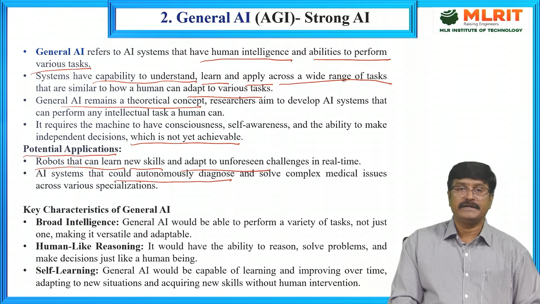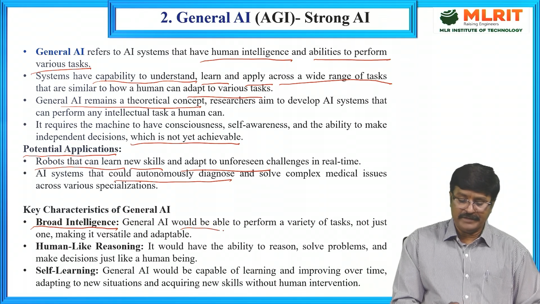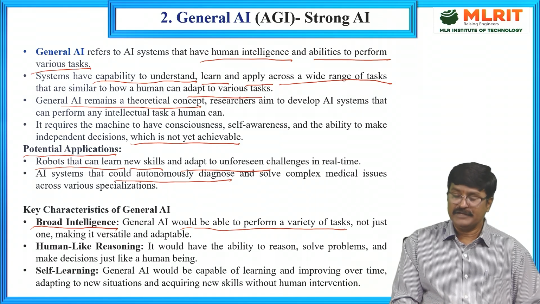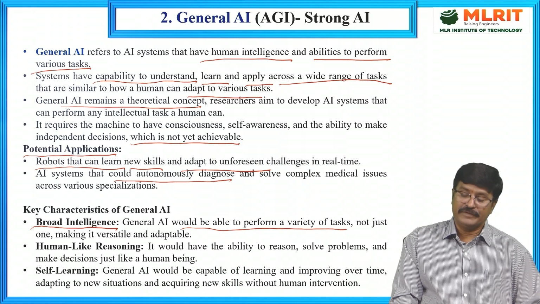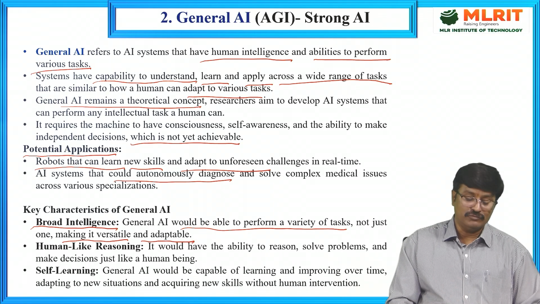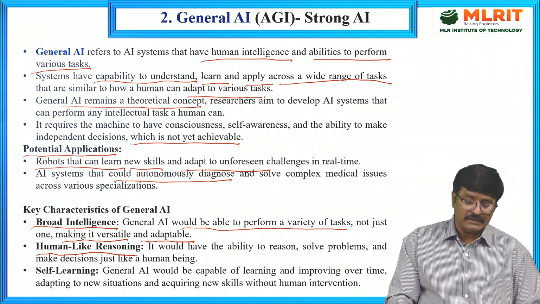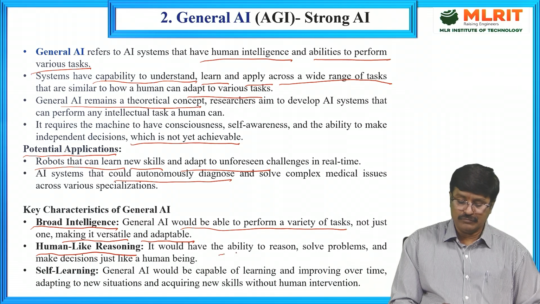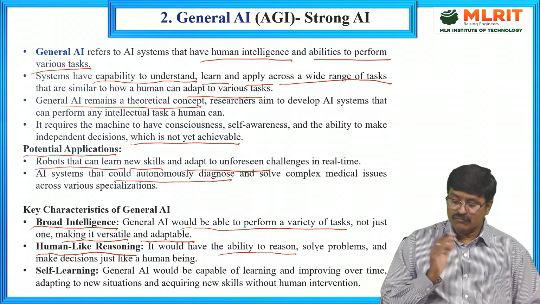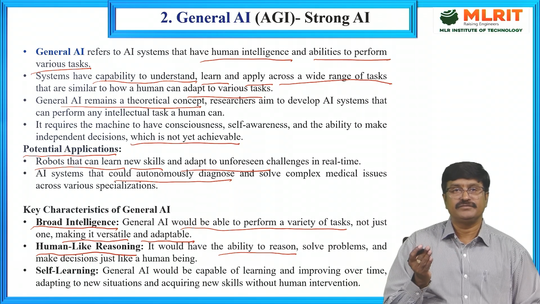And what are the key characteristics of standard AI or general AI? It has broad intelligence, and a general AI would be able to perform a variety of tasks compared to narrow AI, not just one, making it versatile and adaptable to any task. It has human-like reasoning: the ability to reason, solve problems, and make decisions just like a human being.